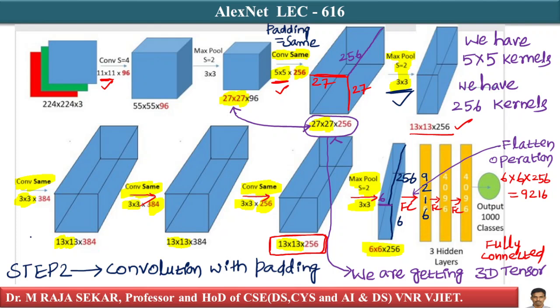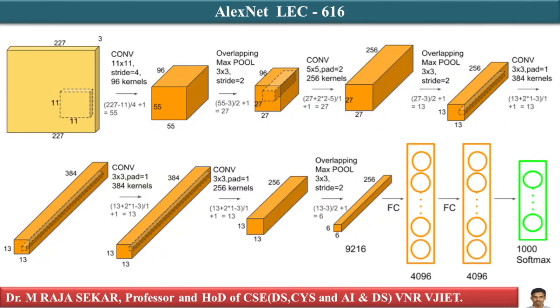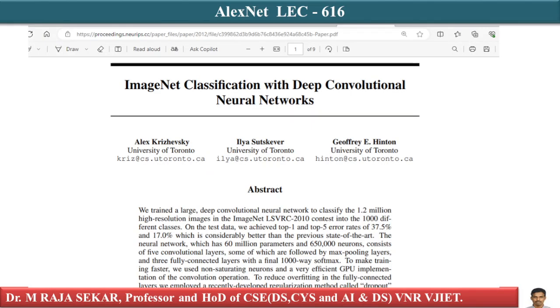This is lecture number 616. In this lecture, we will try to understand AlexNet. Our next model is called the AlexNet. It is named after the first author of this research paper. This research paper is ImageNet Classification with Deep Convolutional Neural Networks.